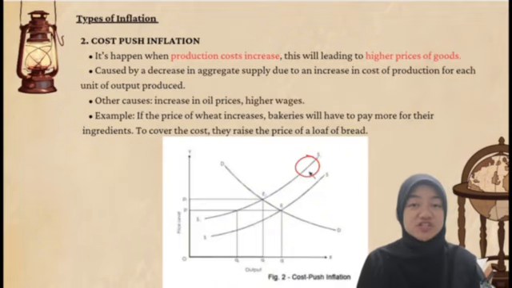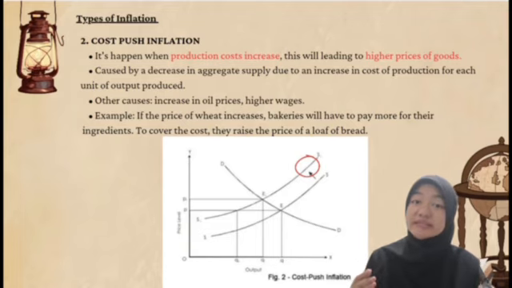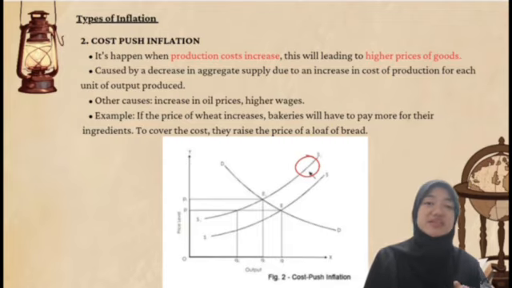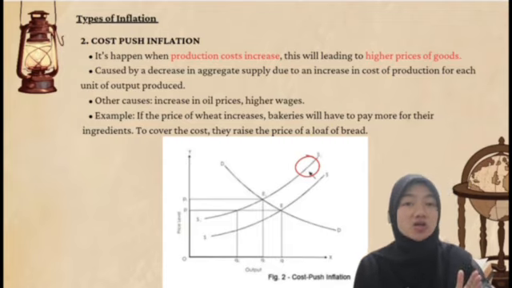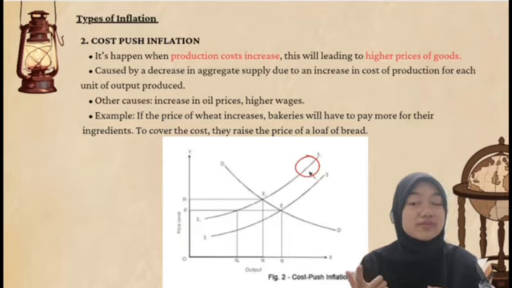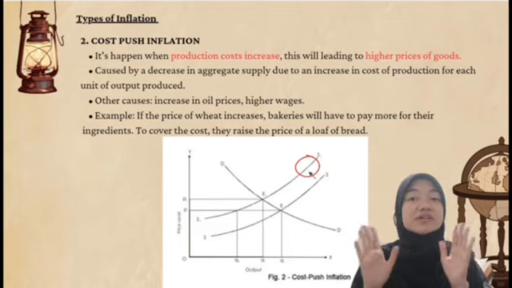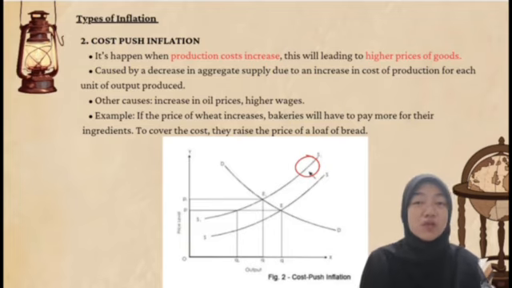The second type of inflation is cost push inflation. Cost push inflation happens when production costs like rent or raw materials increase, leading to higher prices of goods. Cost push inflation is caused by a decrease in aggregate supply due to an increase in the cost of production for each unit of output produced. Other causes are increases in oil prices or even higher wages. A simple example: if the price of flour increases, bakeries will have to pay more for their ingredients. To cover the cost, they raise the price of a loaf of bread.